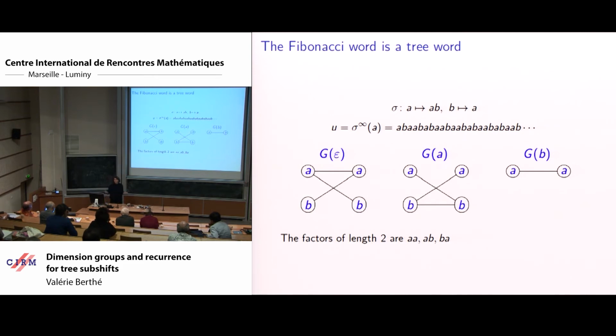I won't prove it for every length, but as a warm-up, the Fibonacci word is a tree word, so we look at the first factors and so on and so forth. So that's my class. There are always very small graphs, at most 2d vertices.